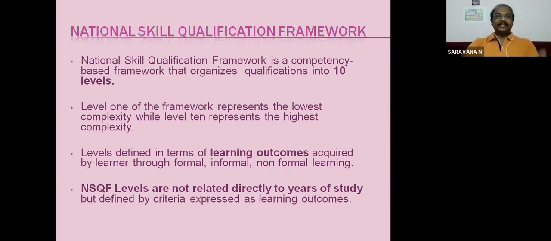In the skill ecosystem, we have an NSQF certified person. That means level 3, level 4, level 5 certified person means we have a set of syllabus. So based on the syllabus, qualification packs are available. Based on the qualification packs, national occupational standards are there. So learning outcomes are described.